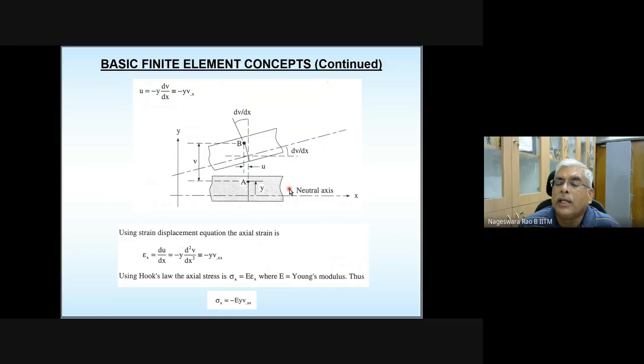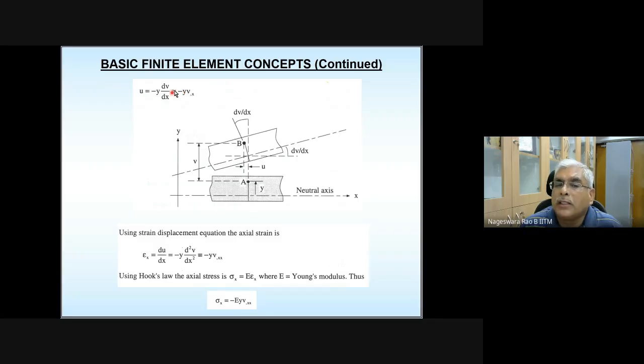So as a part of the learning process, we are going to proceed step by step. In the first step, we assume shear deformations are negligible. So you need to keep that in mind. This equation is valid only if shear deformations are neglected.